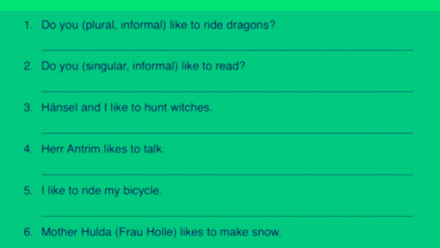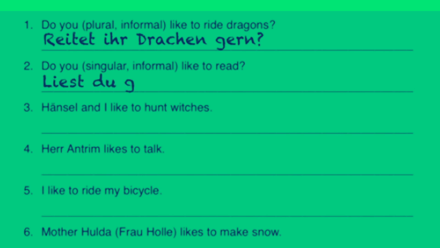So, since this is the plural form here, we have to use the ihr form. So we say, reitet ihr gern Drachen? Do you like to ride dragons? Nummer 2. Do you, singular informal, like to read? So we start off here with our main verb, to read, which in the du form is irregular, and so we use liest, and then we just put gern at the end. Liest du gern? Do you like to read?